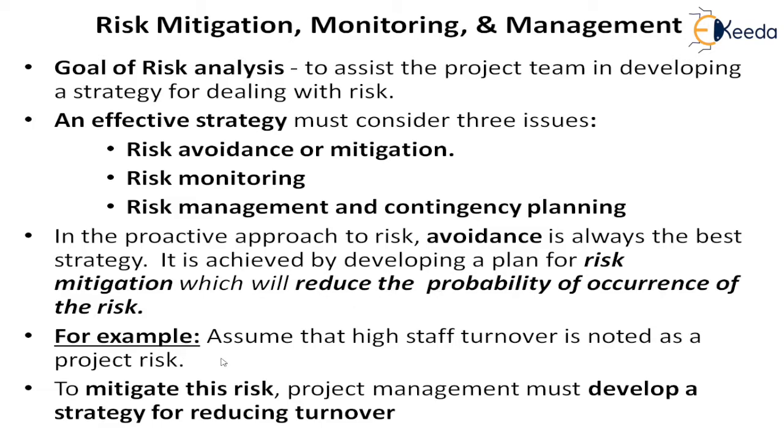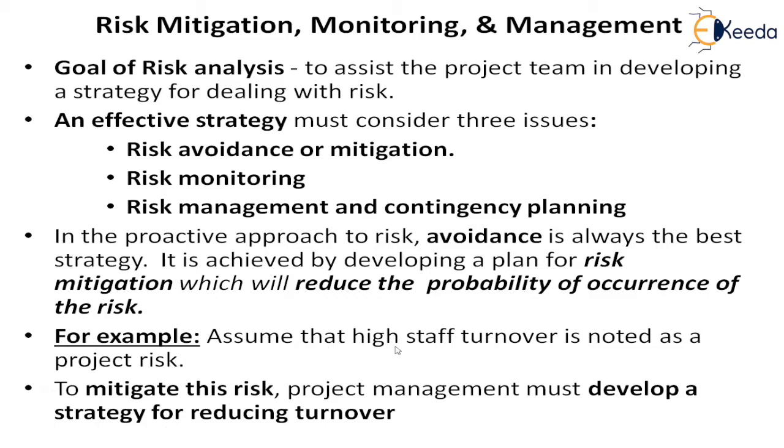For example, assume that high staff turnover is noted as a project risk. We all know that in every project, this is always a problem. If experienced and knowledgeable people leave the project midway, then the project will be doomed, because there will be great difficulty.